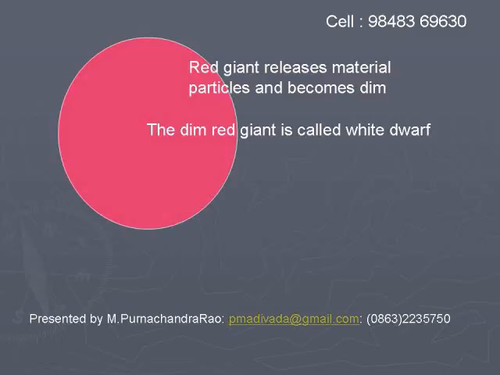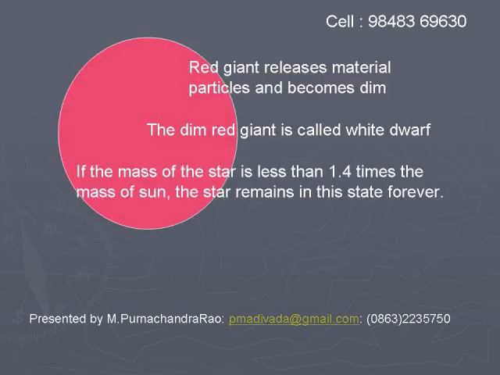This core is called a white dwarf. The remaining core of the dim red giant is called a white dwarf.